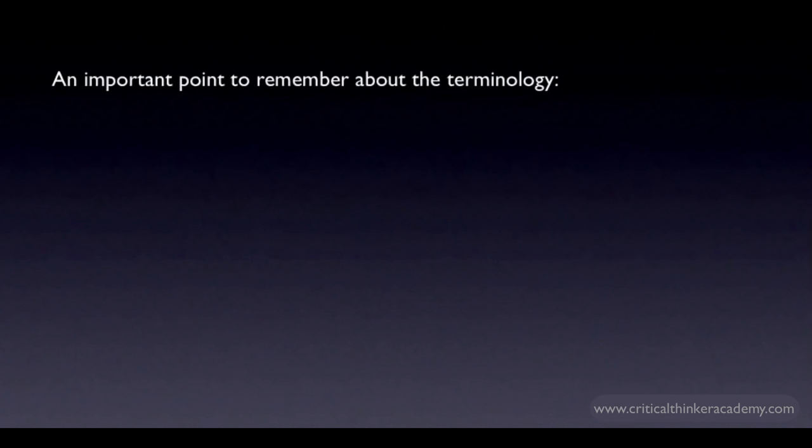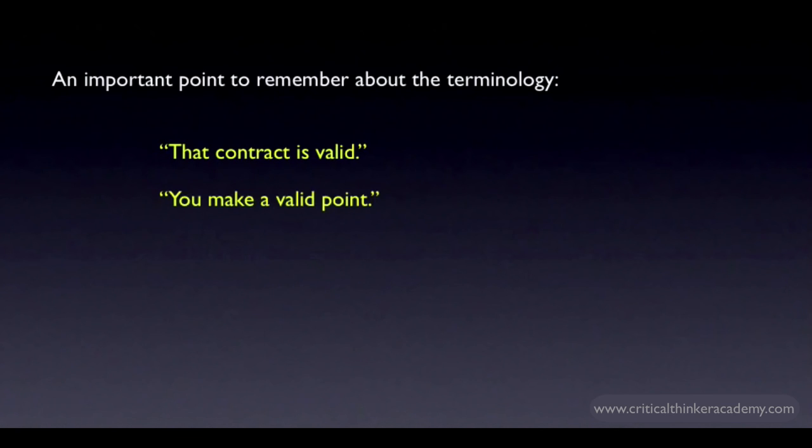I'll end with a cautionary note about this terminology. We're using the terms valid and invalid in a very specific technical sense that is commonly used in logic and philosophy, but not so common outside of these fields. As we all know, in ordinary language, the word valid is used in a bunch of different ways. Like when we say, that contract is valid, we mean something like the contract is legally legitimate or that it's executed with proper legal authority. Or when we say, you make a valid point, we mean that the point is relevant or appropriate or it has some justification behind it.